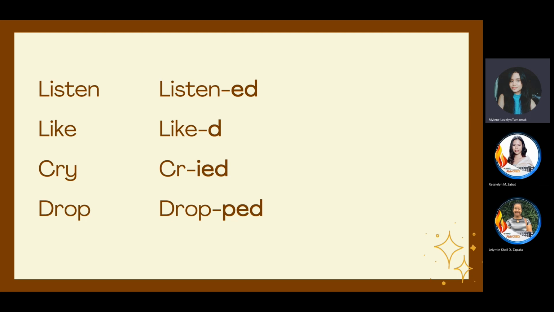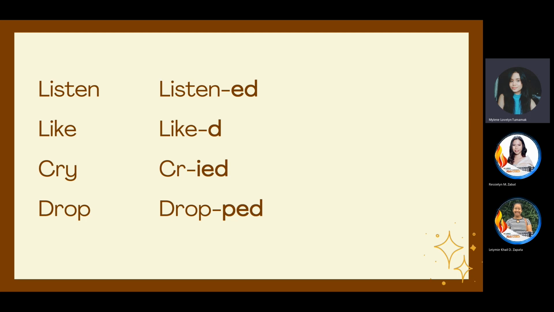But the other one is, let's say the letter before the last letter of the word is a vowel, and then the last letter is a consonant, which is letter P, and then it is stressed, we need to double the last letter first before adding ed at the end.